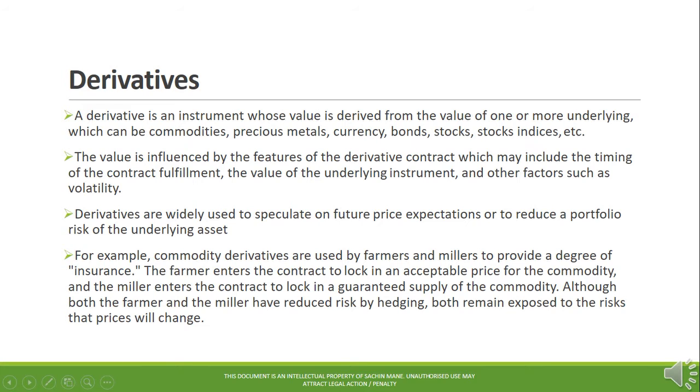Derivatives are widely used to speculate on future price expectations, or to reduce the risk of a portfolio of underlying assets. For example, commodity derivatives are used by farmers and millers to provide a degree of insurance. The farmer enters the contract to lock in an acceptable price, which is his production cost plus profit for the commodity. And the miller enters the contract to lock in a guaranteed supply of the commodity. Although both the farmer and the miller have reduced risk by hedging, both remain exposed to the risk that prices will change.